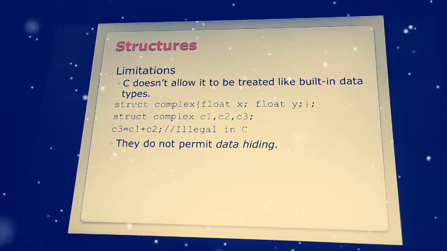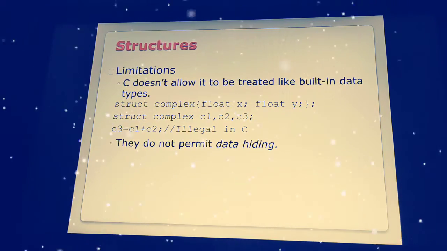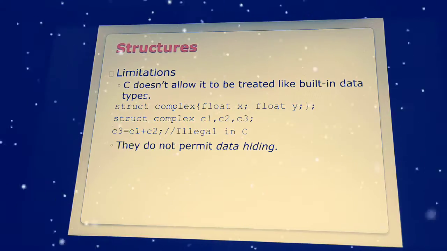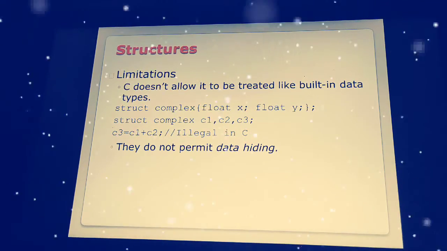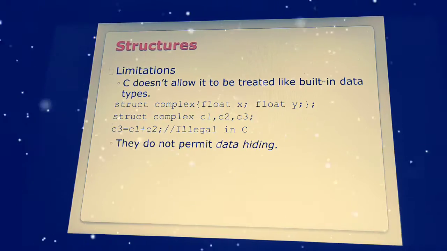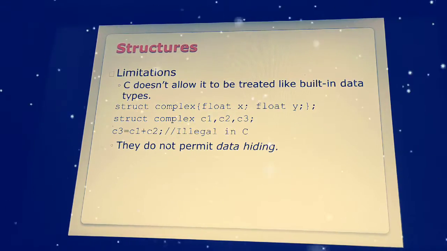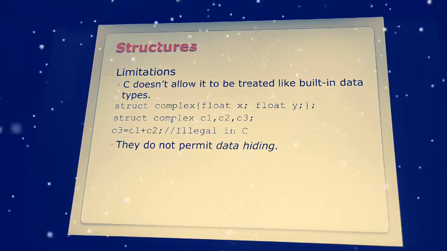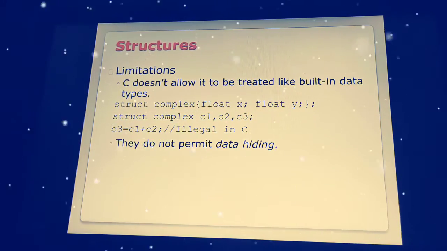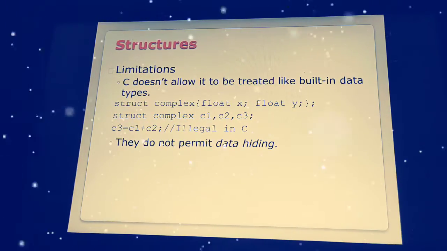And coming to the disadvantages of the structure, C doesn't allow it to be treated like built-in data types. As I already mentioned, C doesn't allow the built-in data types to behave like user defined and derived data types. So it will have its own kind of user defined, built-in and derived data types. Here the structure doesn't allow it to be treated like a built-in data type.